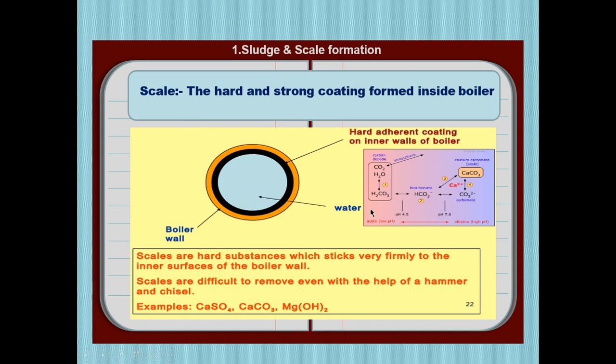Now if sludge and scales are formed on the inside wall of the boiler or in the water, it directly affects the working of the boiler. It may cause many problems. An explosion may happen, or it consumes more energy and will not form steam easily, so many problems arise.